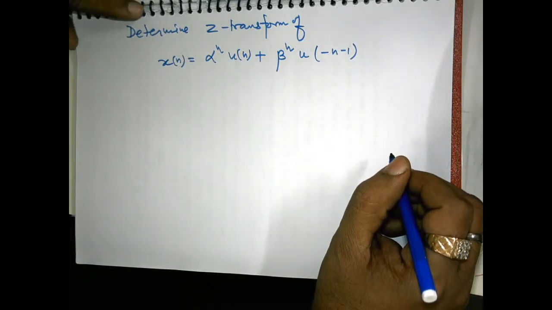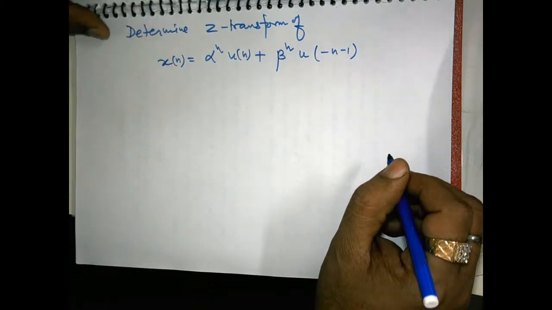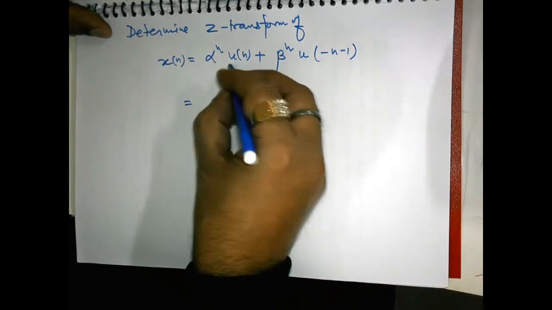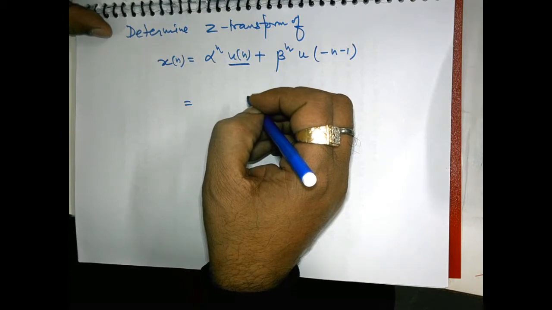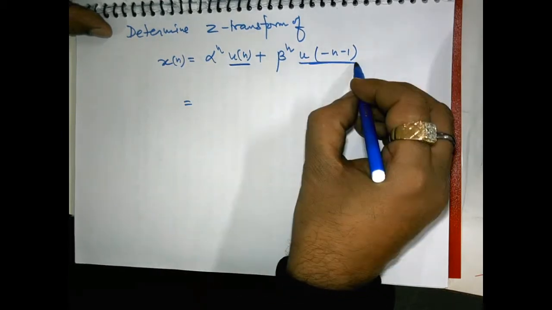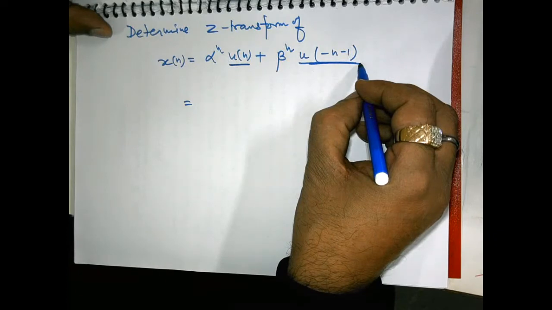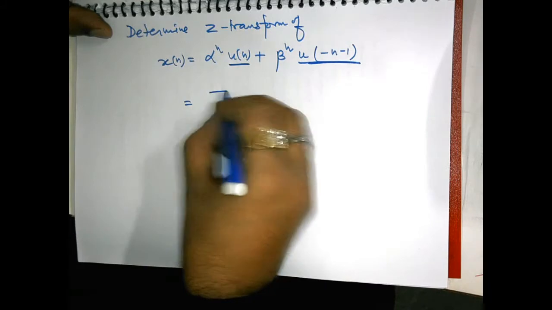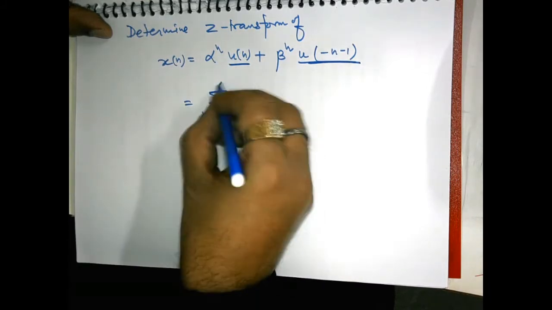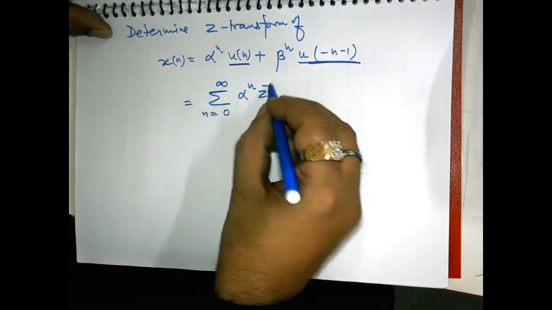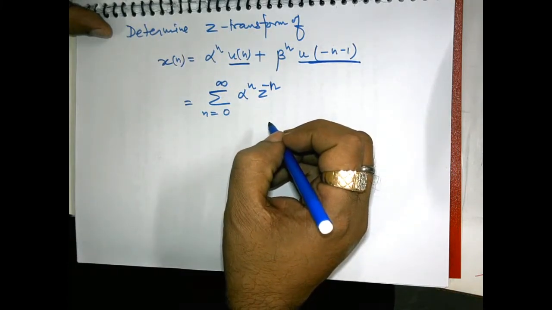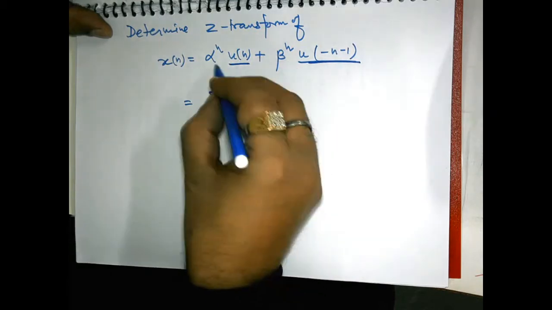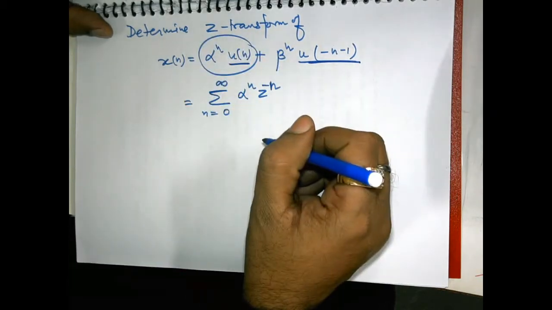Okay. So what will be the Z transform of these signals? The summation of this signal is meaningful only for n equal to 0 to infinity, because this is u[n], and the summation of this signal is meaningful only for n equal to minus infinity to minus 1. So the summation n equal to 0 to infinity of alpha^n z^(-n). This is the defining relationship of the Z transform for this part of the signal.